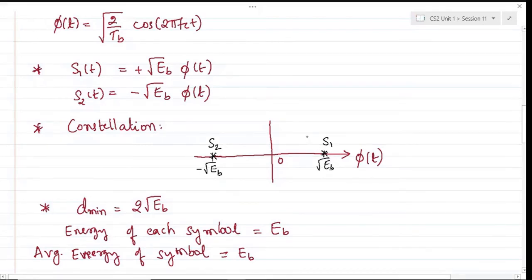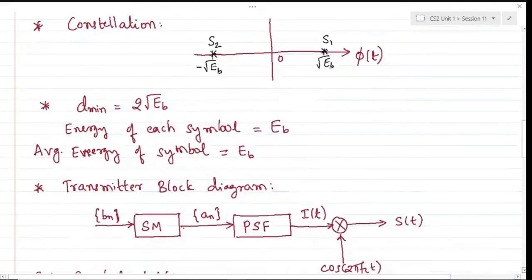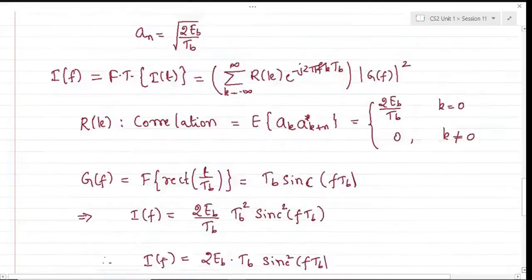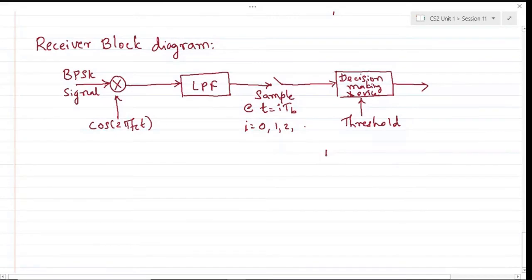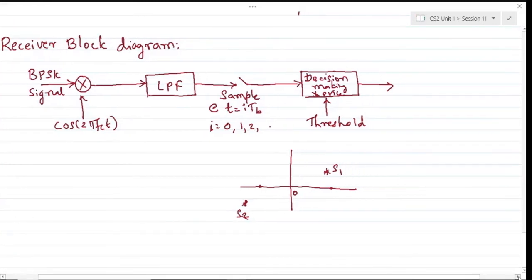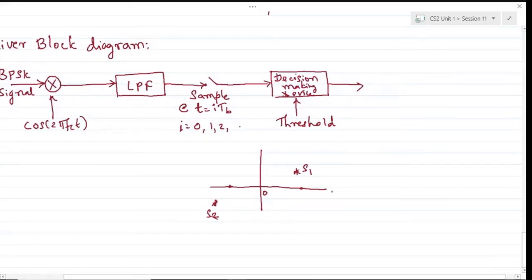I'll sketch that just to give an idea about the importance of this geometric representation of the signals. Due to noise, S1 will no more be located here; it will be shifted to this point, and S2 probably shifted somewhere at this point. I'm just taking one example, it could be anywhere. Nevertheless, the receiver can still perform the demodulation or estimation process, and demodulate faithfully.